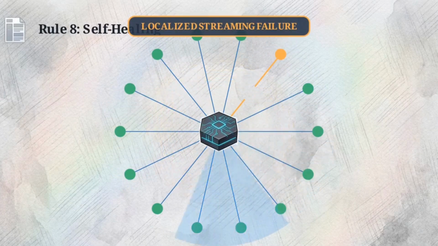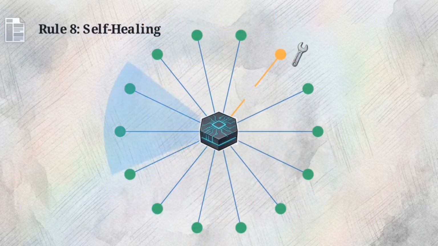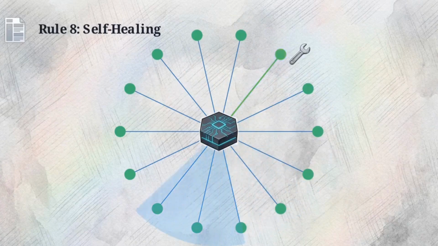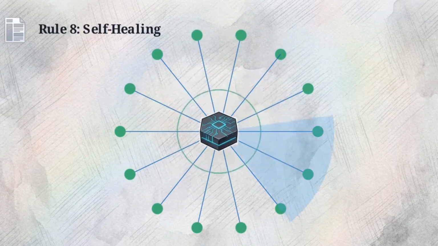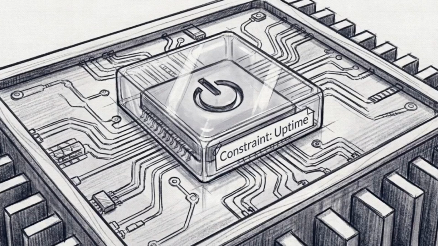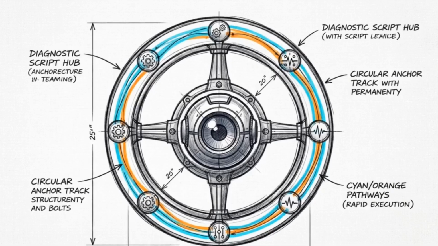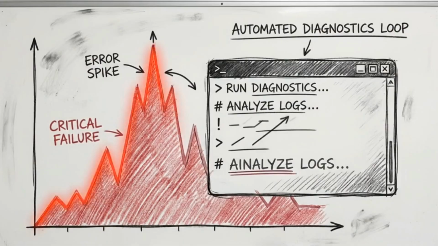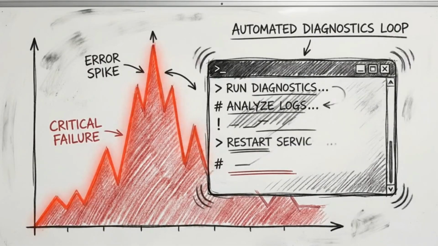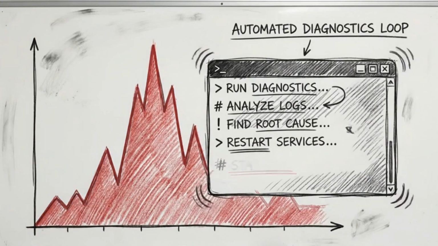If a localized streaming failure occurs on one of the tool integrations, the continuous scanning orbit detects the broken connection immediately. Without waiting for human intervention, the agent executes a closed-loop diagnostic, rewiring the configuration seamlessly. The prompt adds a critical operational constraint, ordering the agent to continue without restarting unless necessary, ensuring that system uptime is preserved while repairs occur in the background. Rule 8 defines the operational core of modern agentic DevOps. Deployment transitions from a fragile, one-time event into a self-healing process that actively defends its own runtime state.